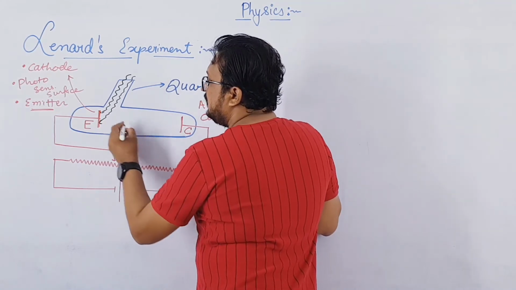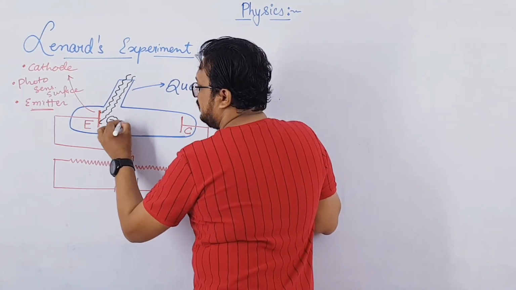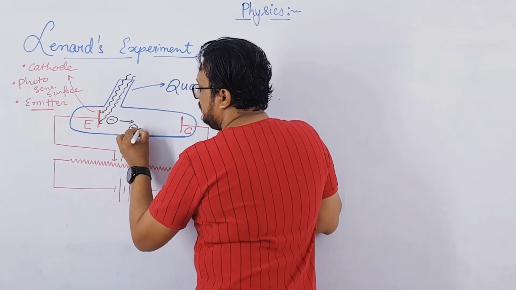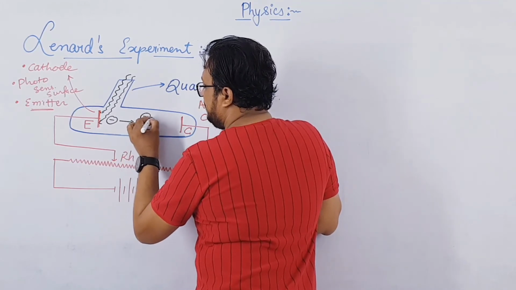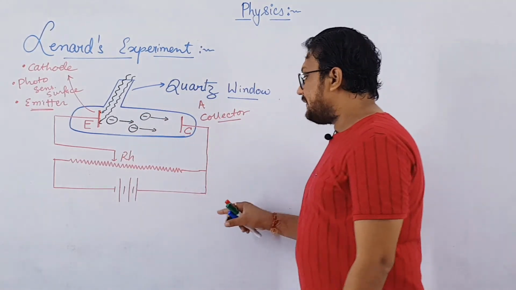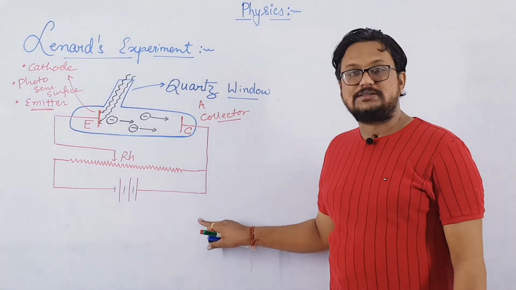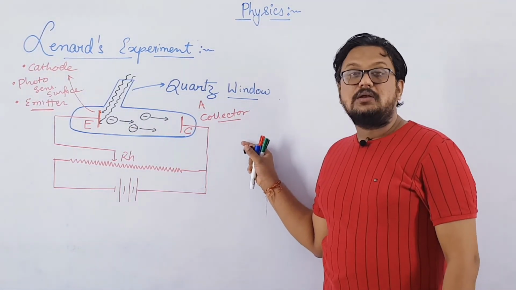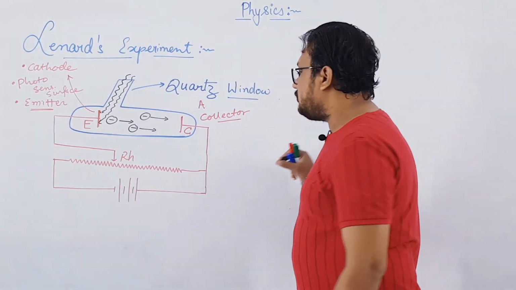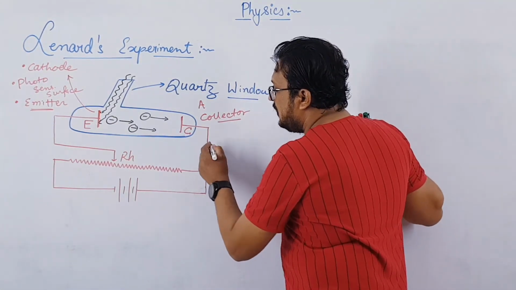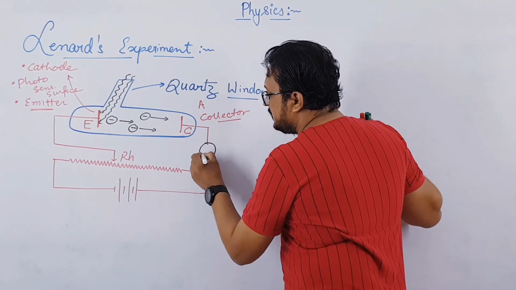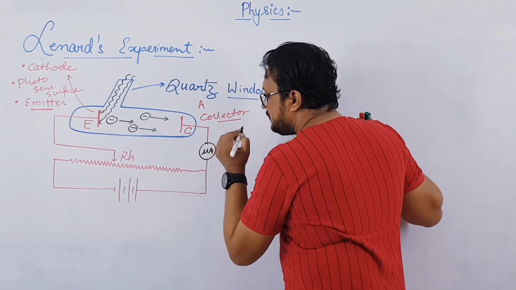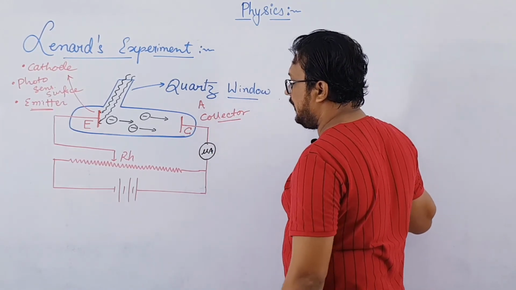As a result, electrons will be emitted from it, right? These electrons will be emitted from the emitter, which will move towards the collector because of its positive potential. So electrons were collected by this collector. Now, if we want to measure a current, we can connect a microammeter here, because the range of the current produced here was microampere.